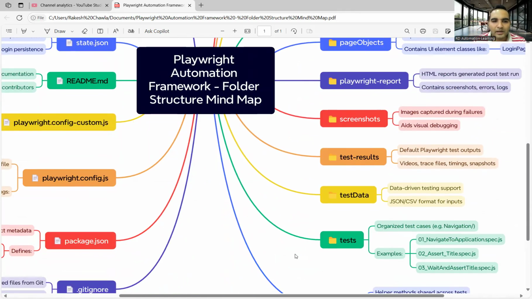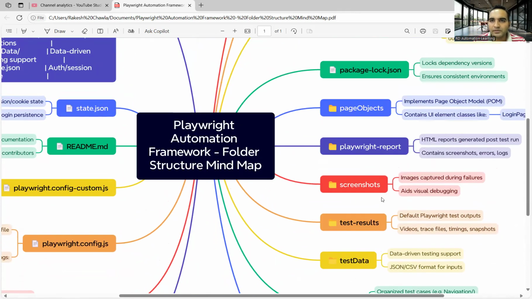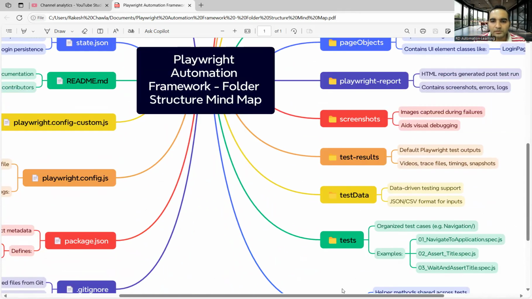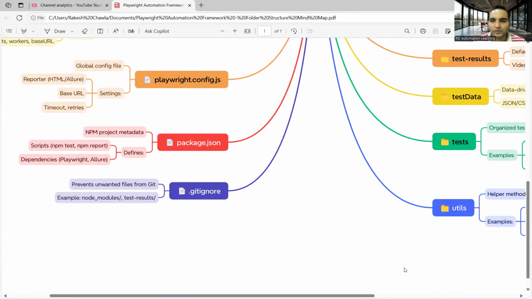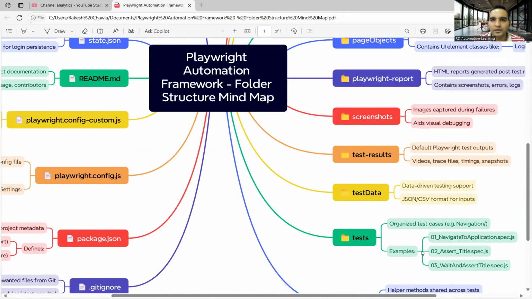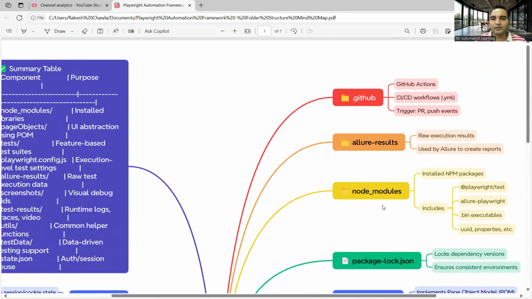Okay, so let's start from the very basic things. Let's start from this node_modules. That is one of the folders that you will see.